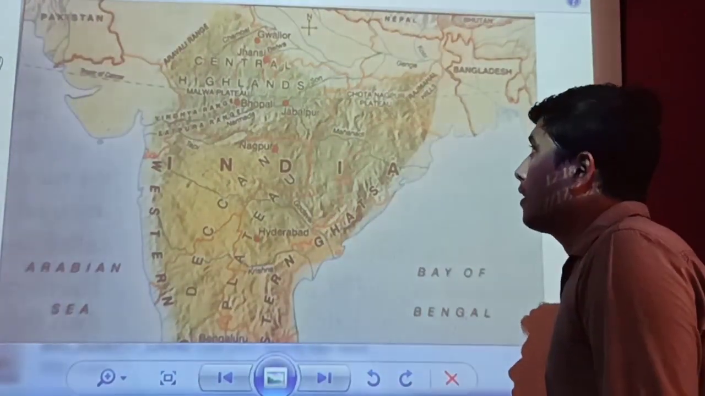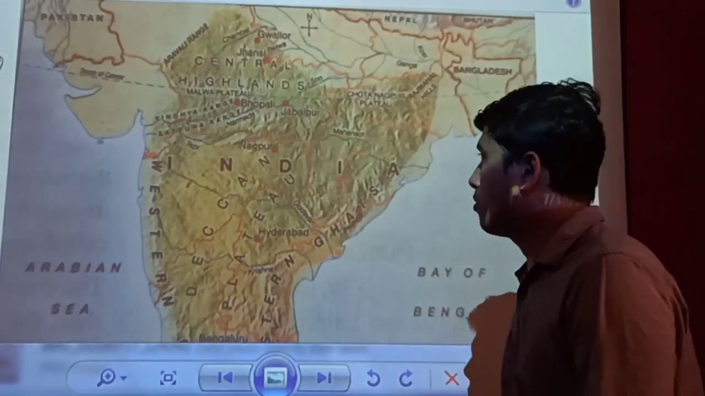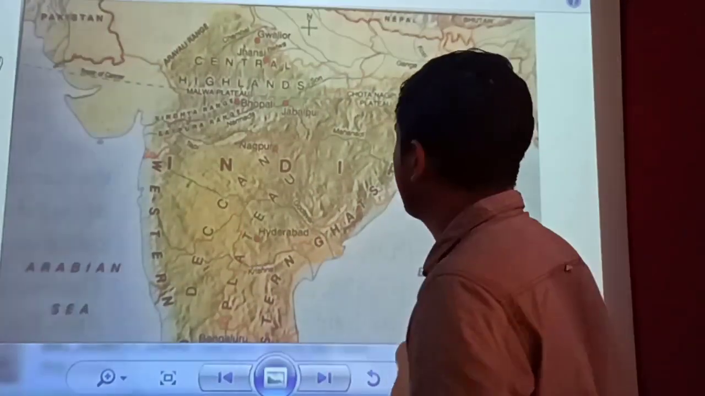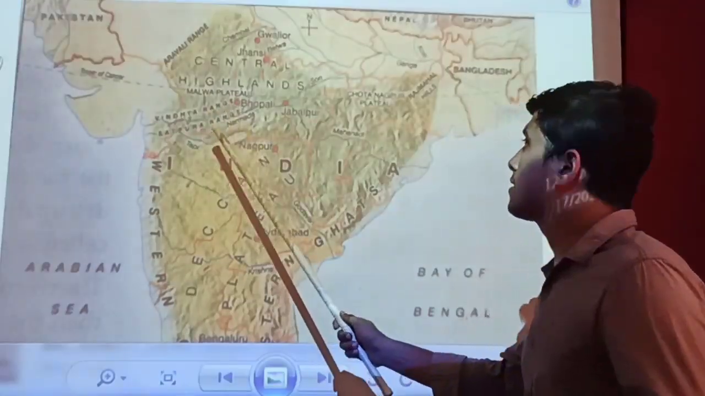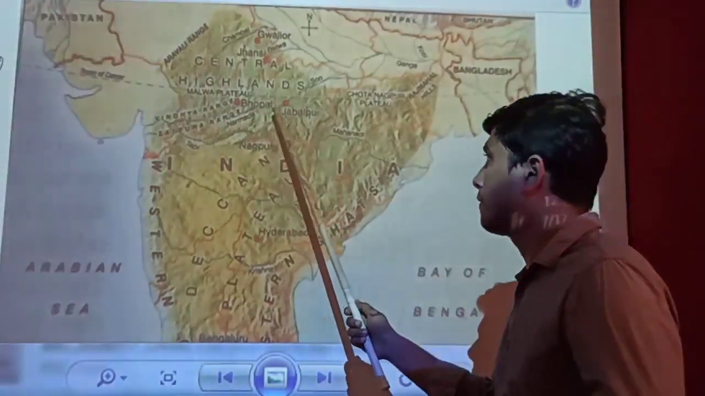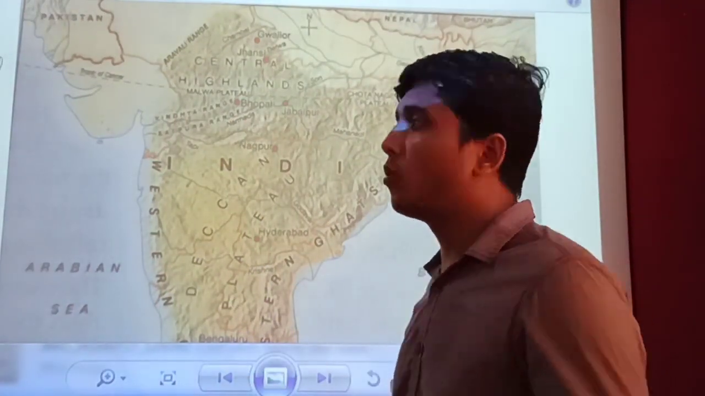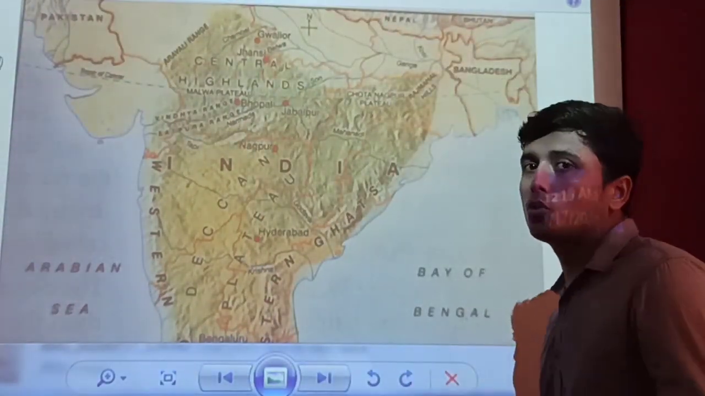Alright students, after this we have to go through the Narmada Valley. The Narmada Valley is somewhere here in the center, and the river going through it is the Narmada river, which is dividing this whole southern plateau into two parts.